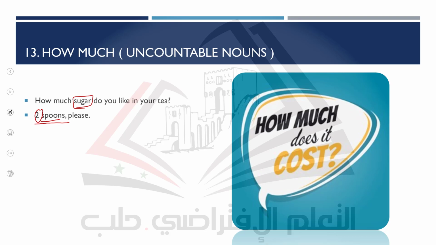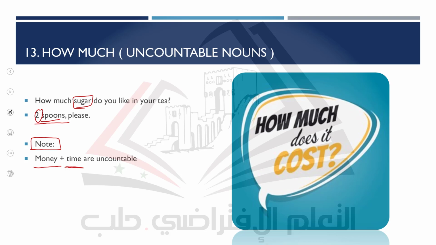So how much sugar do you like in your tea? 2 spoons, please. And there is another very important note I'd like to draw your attention to. The word money and the word time are both uncountable. What does it mean? We can't say 1 money, 2 monies. We can say 1 time or 2 times only if we are talking about something else, things that you repeat. But here the word time is about hours, minutes and seconds, okay? The word money is uncountable, but we count the currencies, not the money.